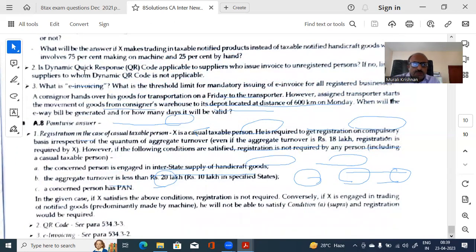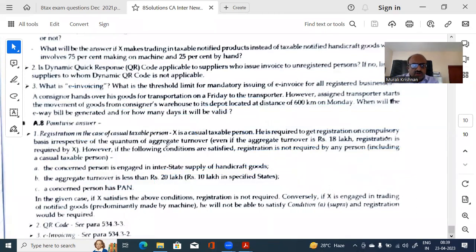The last two parts are theory questions, QR code and invoicing. So here, registration of a casual taxable person is compulsory, irrespective of the quantum of aggregate turnover. The aggregate turnover is 18 lakhs. Registration by X is required. However, if the following conditions are satisfied, registration is not required. So normally, irrespective of quantum, it is required, but in certain cases it is not required, when he is engaged in interstate handicrafts, with turnover less than 20 lakhs, he is having a